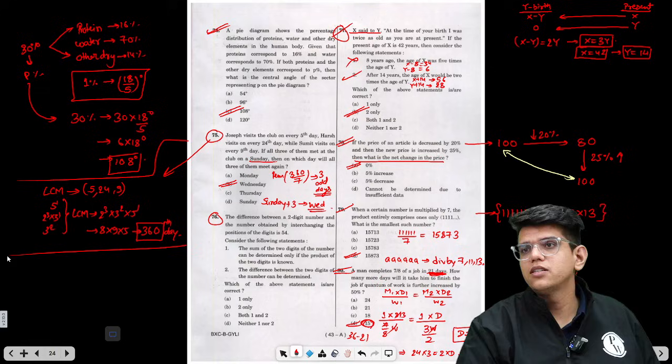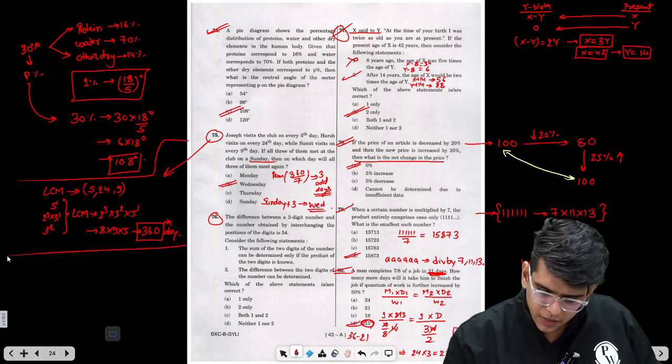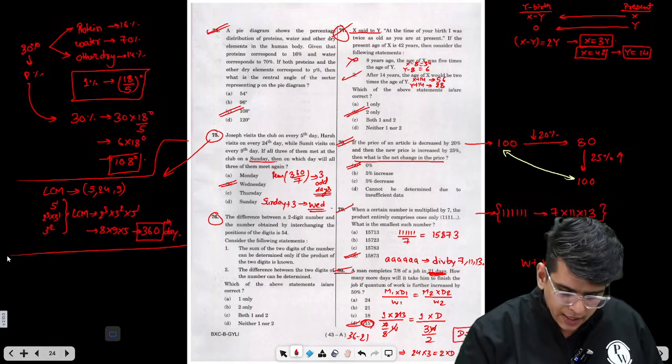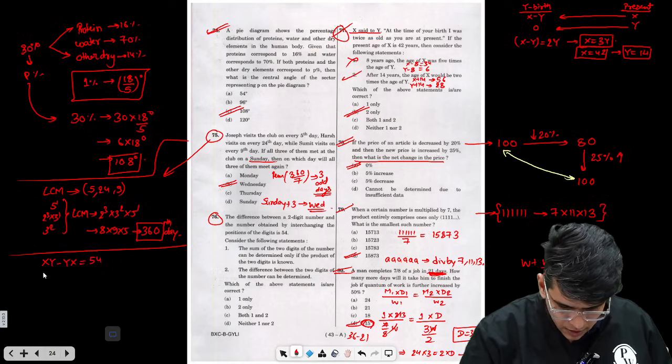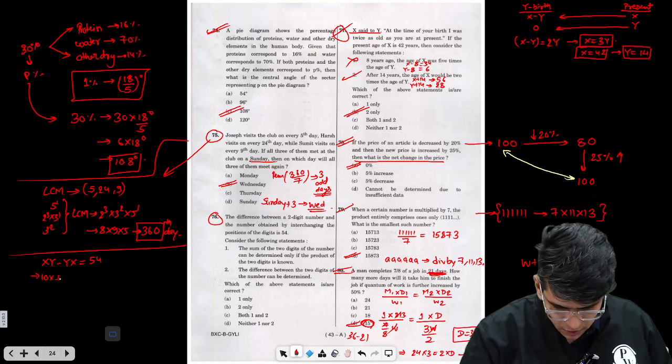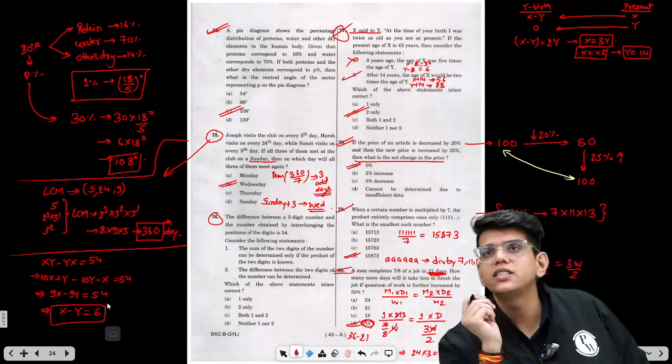Now the last question, question 76. The difference between a 2-digit number and the number obtained by interchanging its digits is 54. Let the number be xy. The number obtained by interchanging is yx. The difference is 54. I can write this as 10x plus y minus 10y minus x equals 54. On simplification, this is 9x minus 9y equals 54. On further simplification, x minus y equals 6. The difference between the digits is 6.